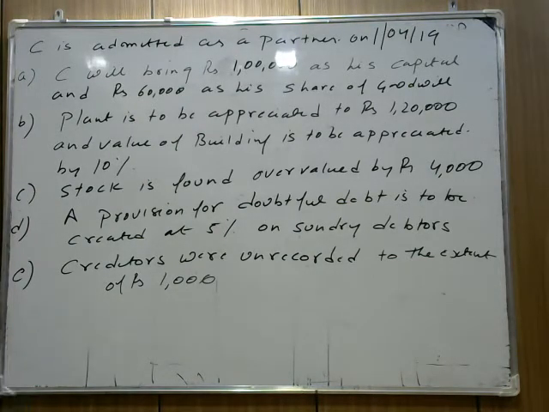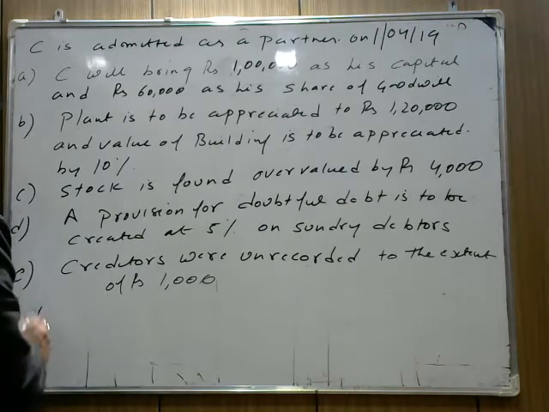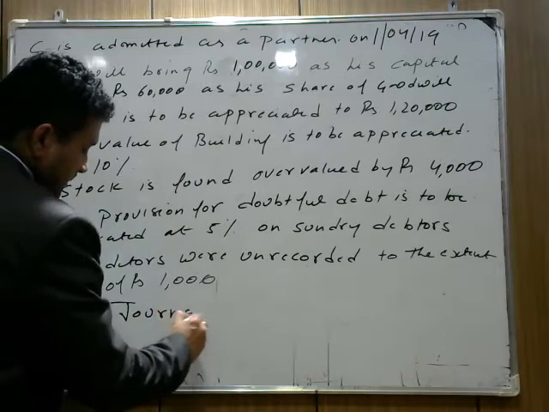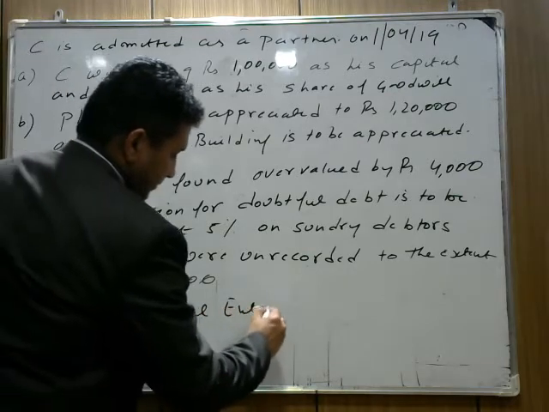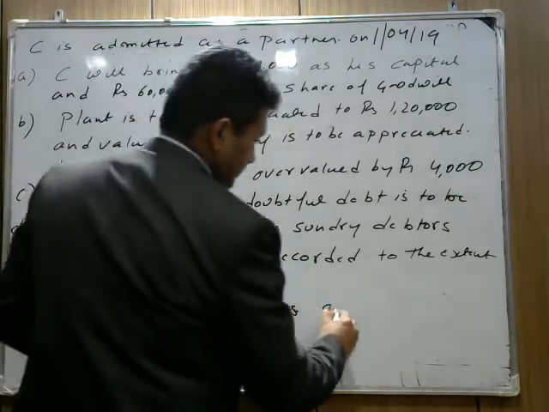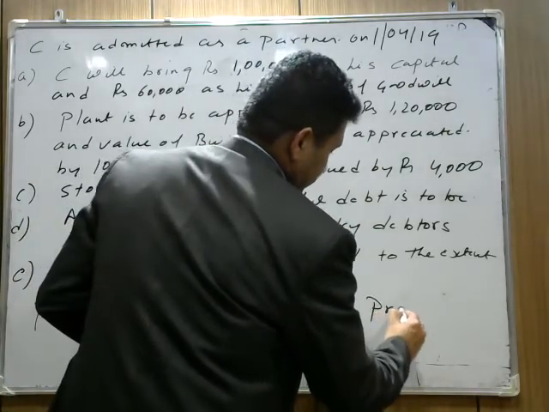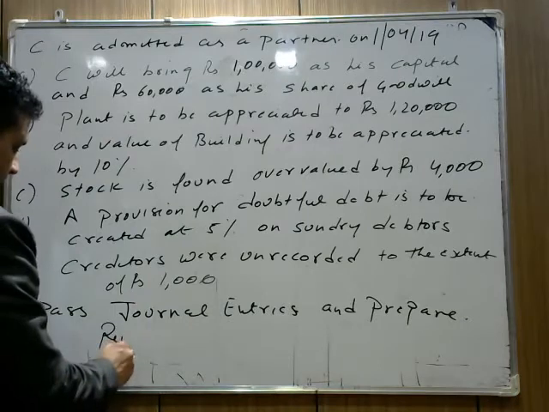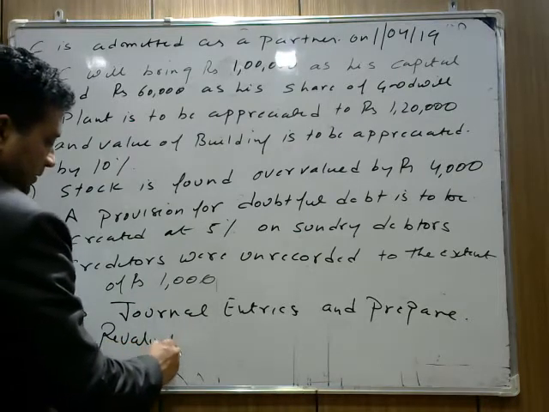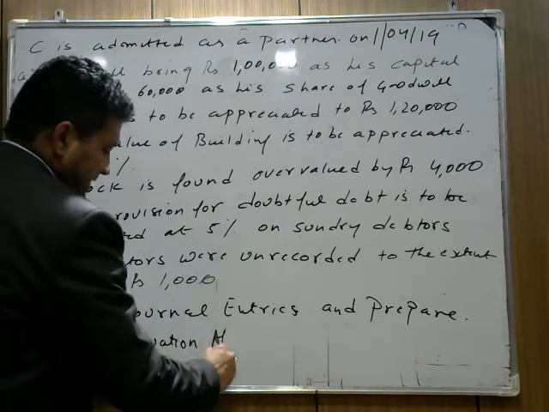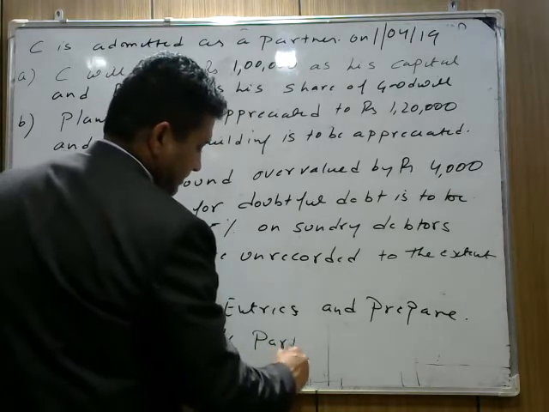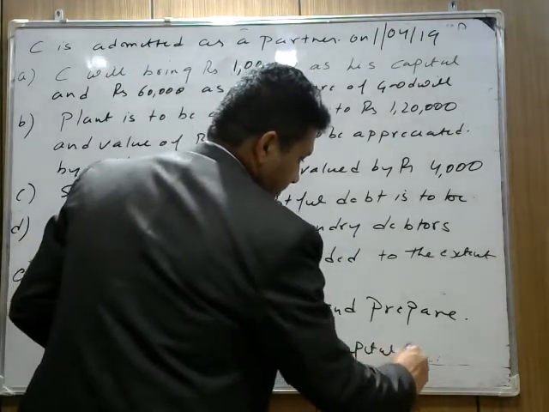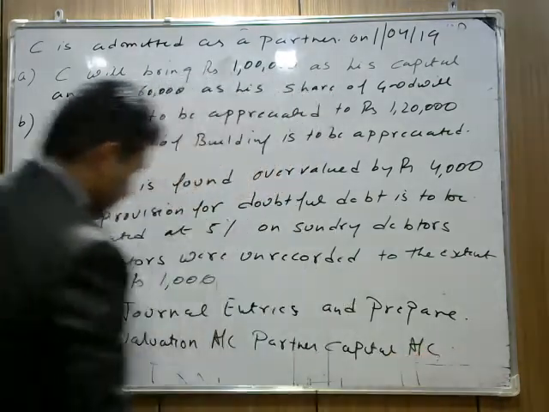Now what to do in the question? Pass journal entries and prepare revaluation account, partners capital account and balance sheet of the new firm.